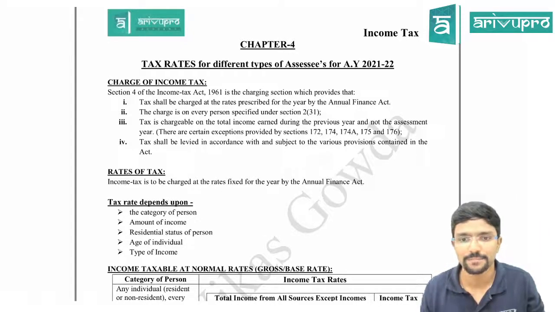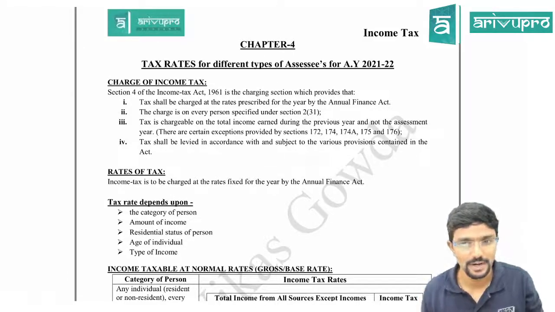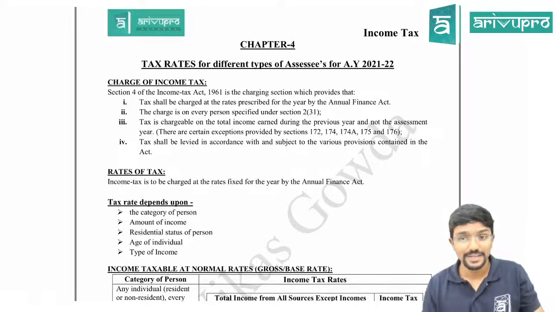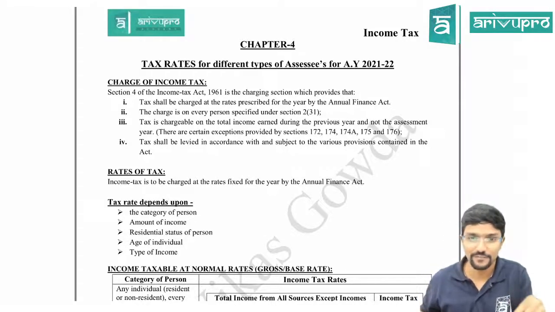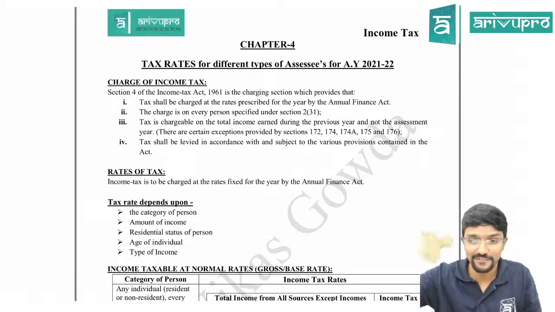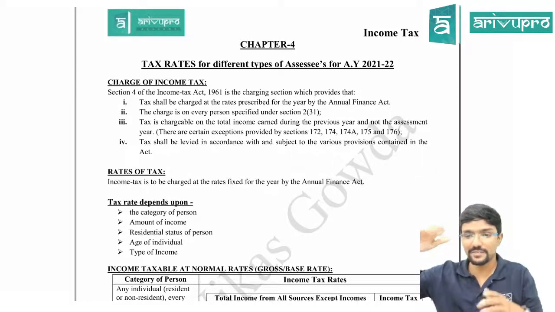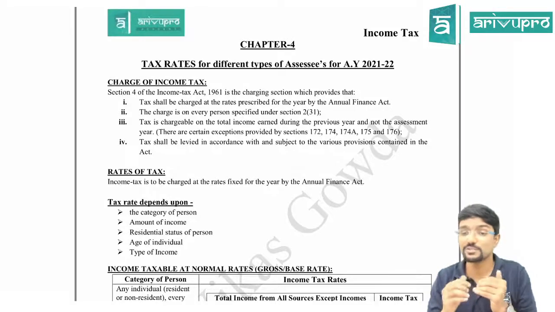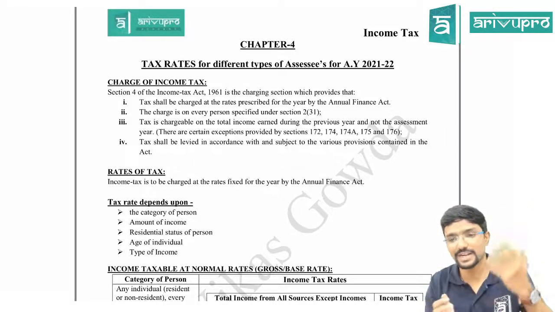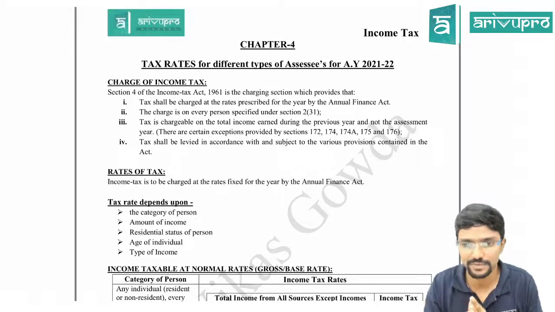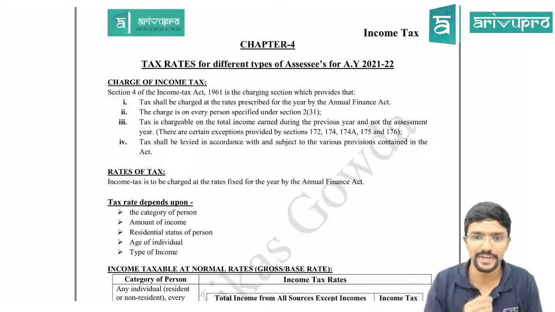Okay. Next, tax is chargeable on the total income earned during the previous year and not the assessment year. That means income earned in previous year is chargeable to tax in assessment year. But for this we have certain exceptions, that is 5 exceptions: a person leaving India permanently, or a transfer of property to avoid tax, or a non-resident shipping company coming to India and leaving India, all those things we have covered. Agree? In the particular chapter.